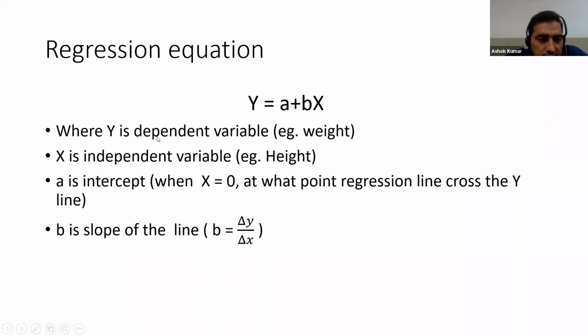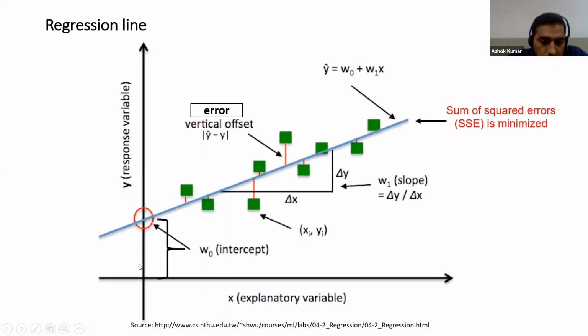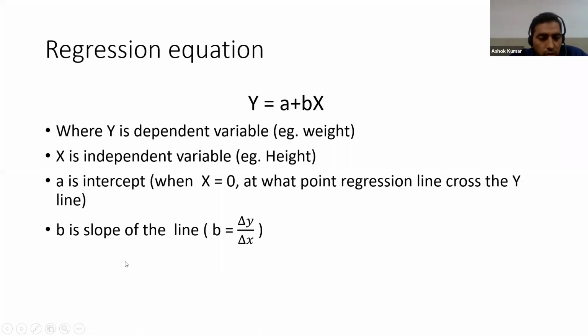Where y is a dependent variable, for example weight, and x is an independent variable, for example height. And a is the intercept where x is equal to 0, the point at which the regression line crosses the y-axis. It may be positive and it may be negative; we have to see. And b, the slope, we have already discussed.